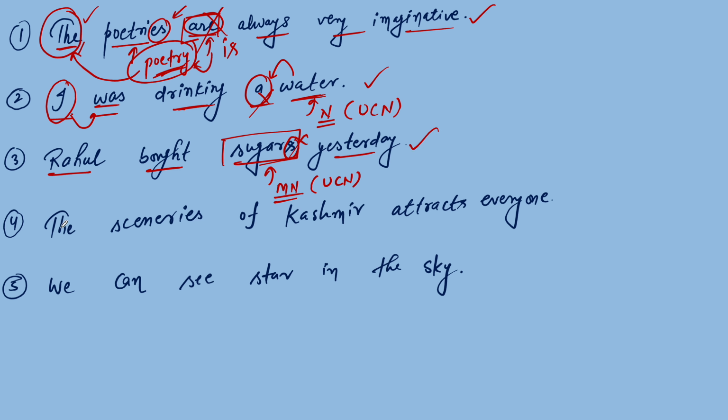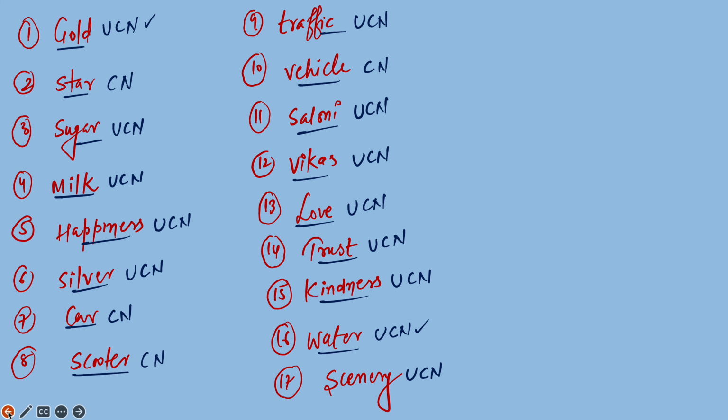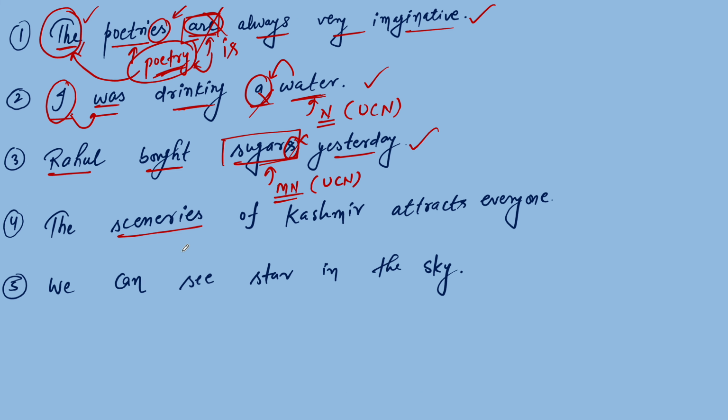Okay. Now come to the fourth one. The sceneries. I have already told you the example, which is scenery. It is an uncountable noun, and we cannot convert the singular form of what?